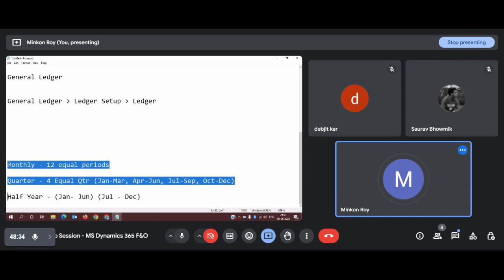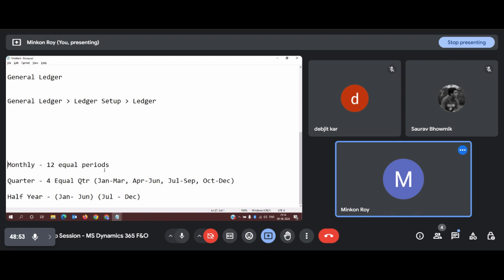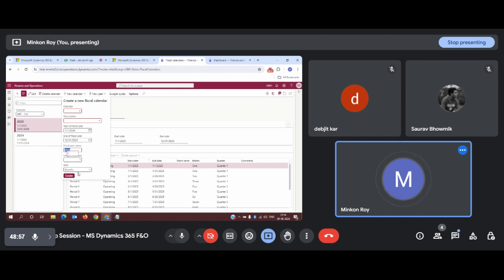Based on how the organization wants to perform its in-house closing, they will divide that fiscal year into respective equal periods. If they are performing a monthly closure, they will divide the fiscal year into 12 equal periods. Their frequency will be 1 and unit will be month, meaning for each month 12 equal periods will be divided.